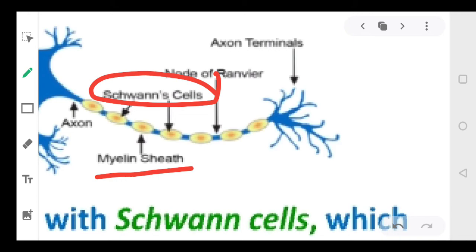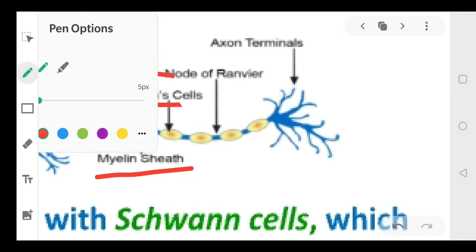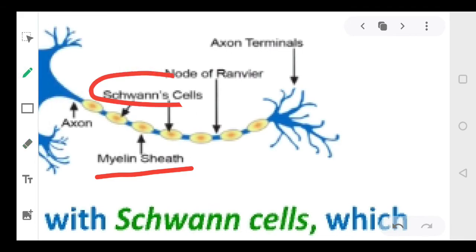The cells are called Schwann cells, and there is a sheath around each cell which is called a myelin sheath. In between these cells there are nodes of Ranvier. So we can say the axon contains Schwann cells, and the Schwann cells are surrounded by the myelin sheath. In between the cells, that space is called nodes of Ranvier.